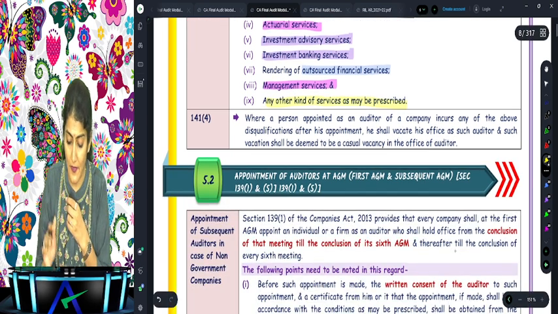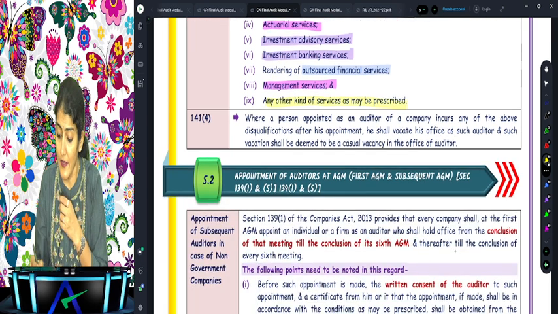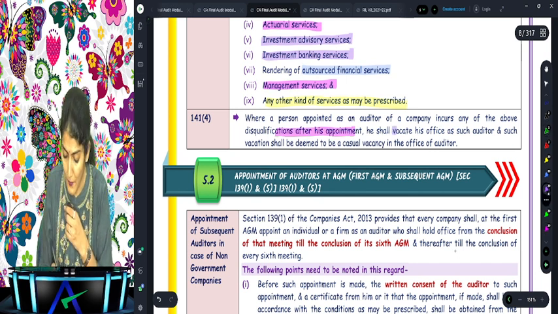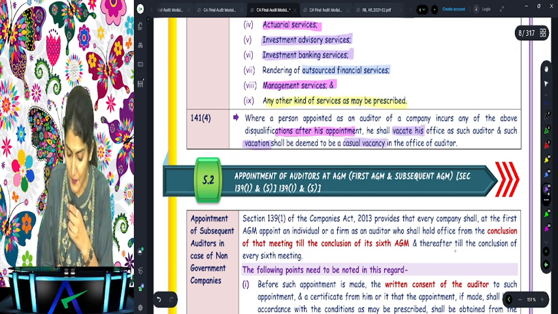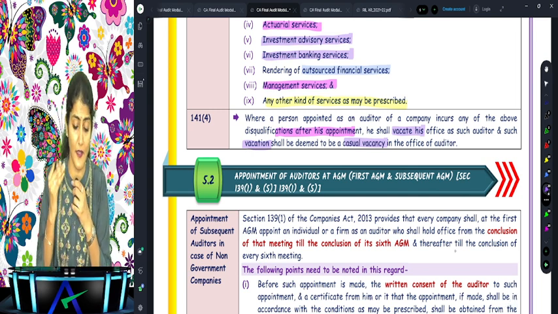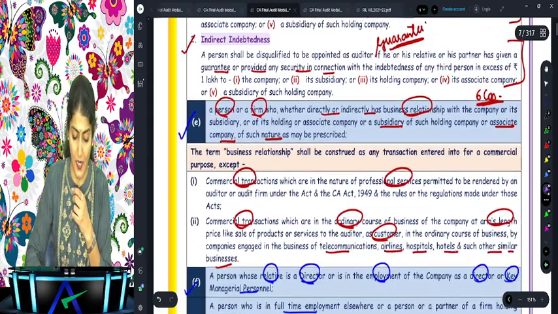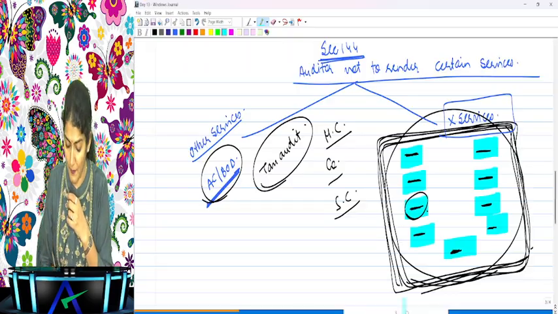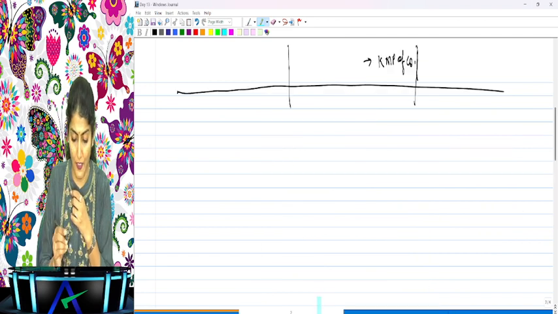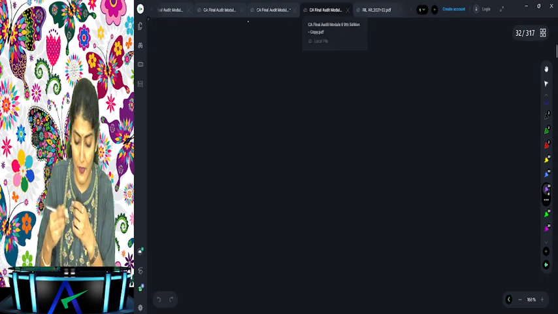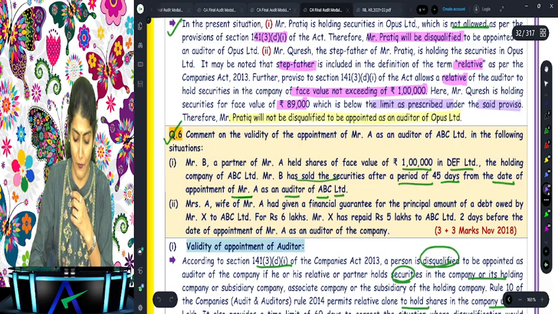Right. And where a person appointed as an auditor of a company incurs any of the disqualification after his appointment, he shall vacate his office, and such vacation shall be deemed to be a casual vacancy in the office of the auditor, right? So this is what we have already discussed regarding section 141 and section 144. Have we completed both these sections? Section 141 also and section 144 also. Are you all with me? Right. So now let's have a look at the question bank for the remaining questions for 141 and 144, right?